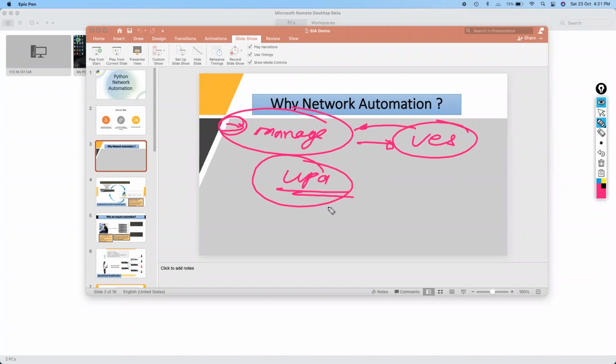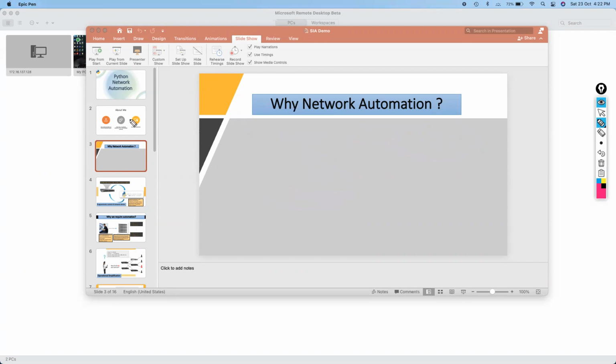See, if we are upgrading some of the devices and there are any consequences after upgrading, that is also taken care of by Python. So that is why we have chosen Python rather than any other language, right? We have multiple languages with us, but why we are dealing with Python, we will see in the further slides.